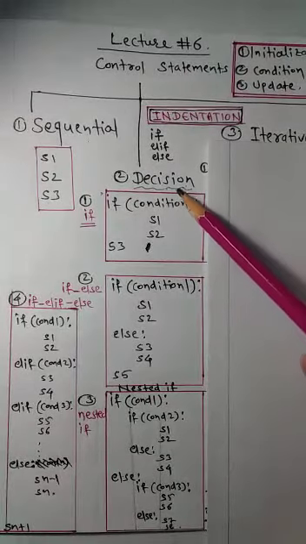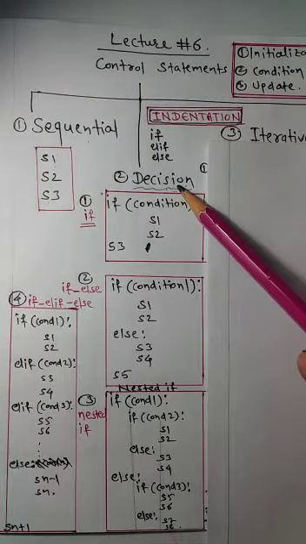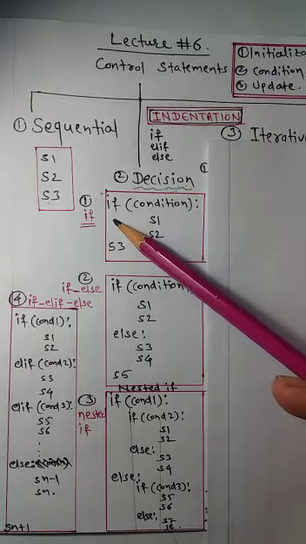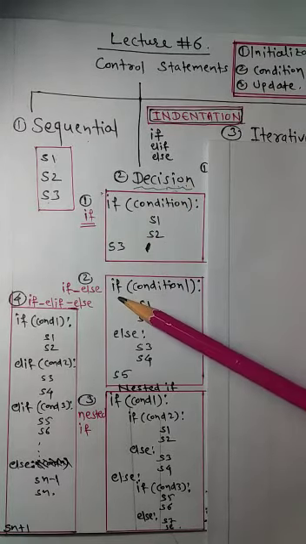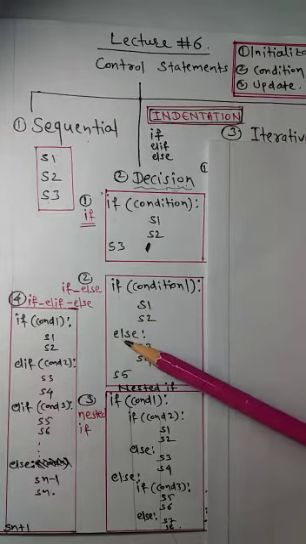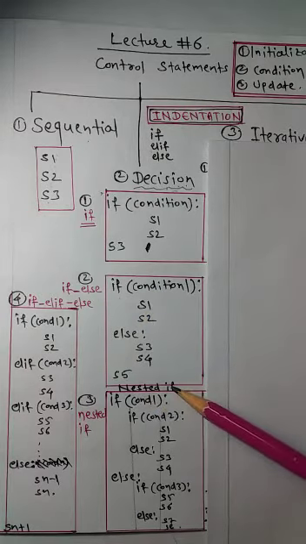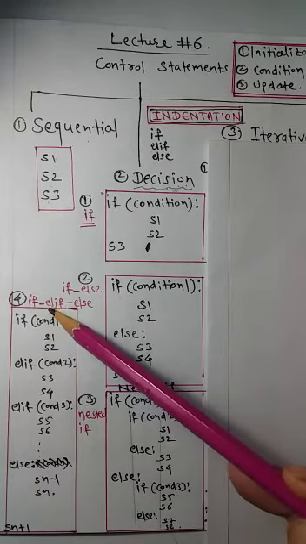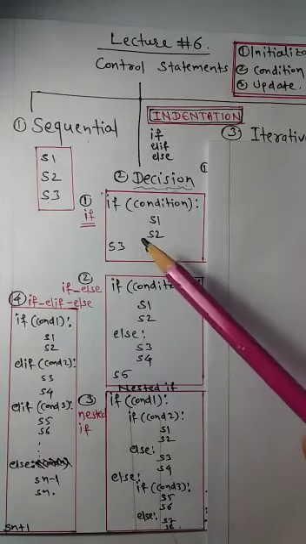There are four different ways in which the decision control statements are used. The first one is the simple if statement. In the second, we have if else. In the third, we have a nested if statement, and in the fourth one we have the if, elif, and else statement. Now we will see them one by one.